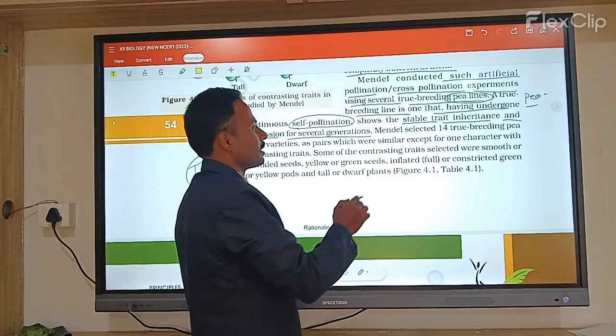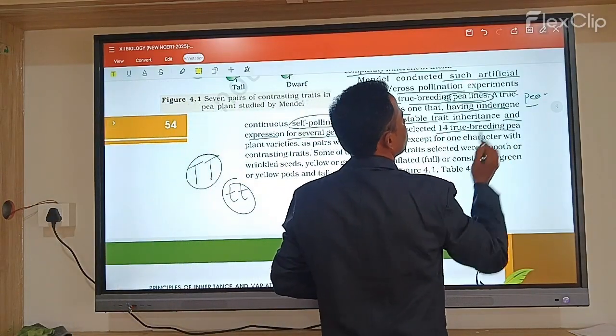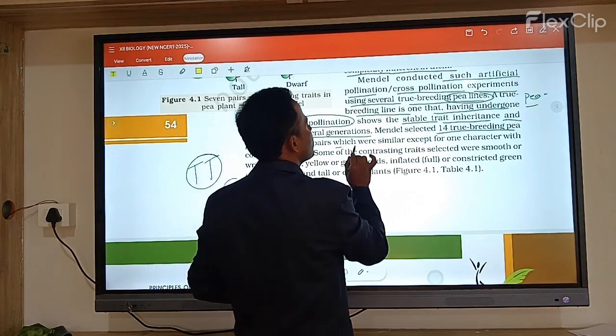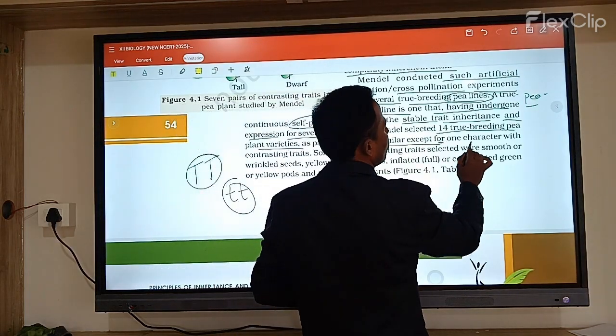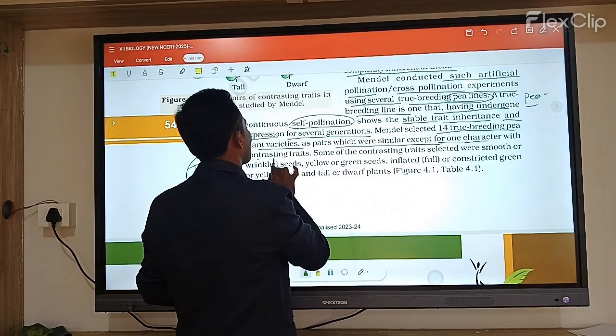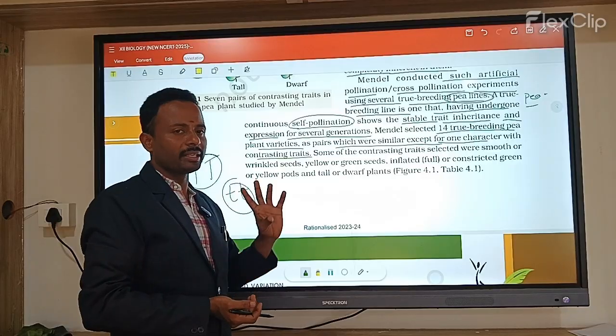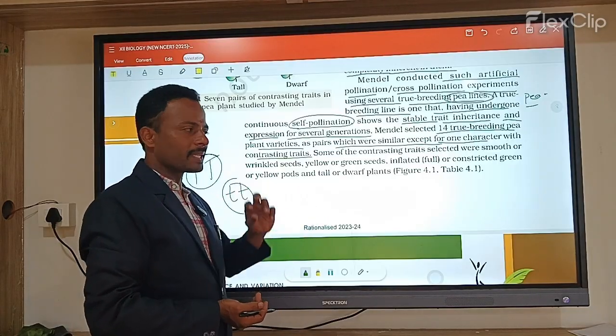Let us see. Mendel selected 14 true breeding pea plant varieties, in pairs which were similar except for one character with contrasting traits. So Mendel selected different contrasting traits, meaning opposite characters.